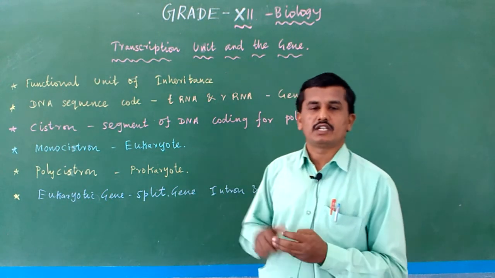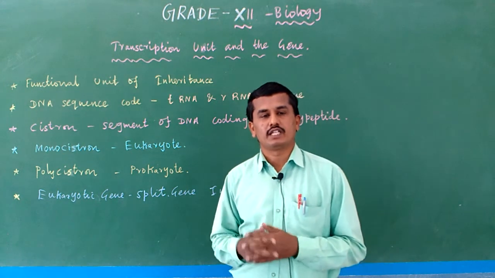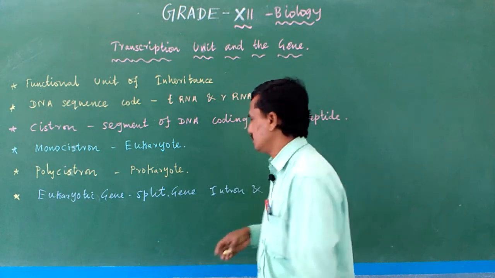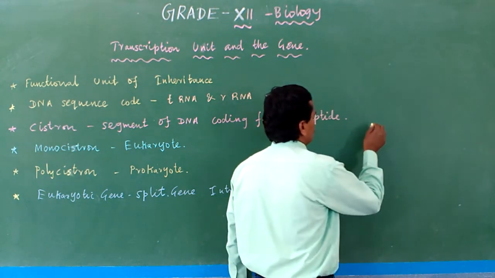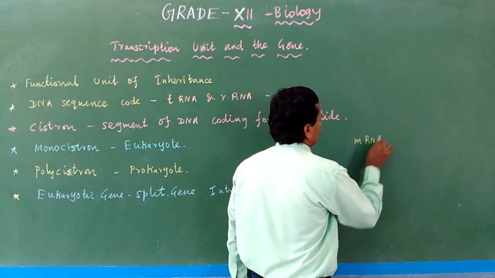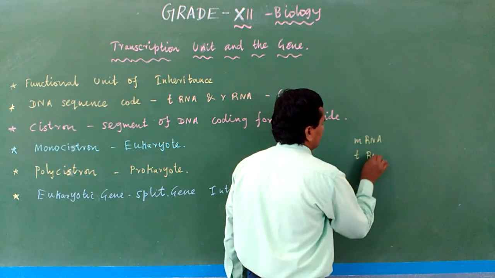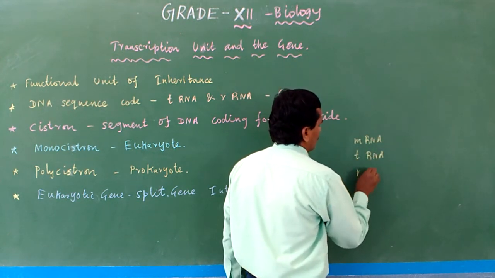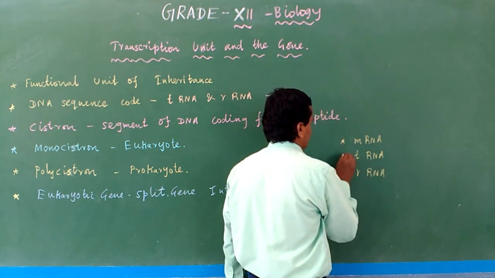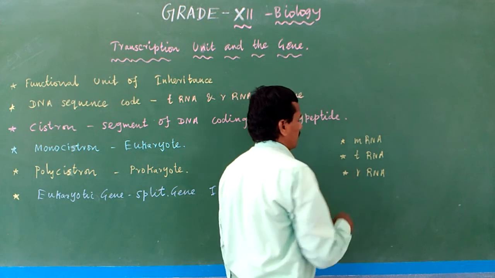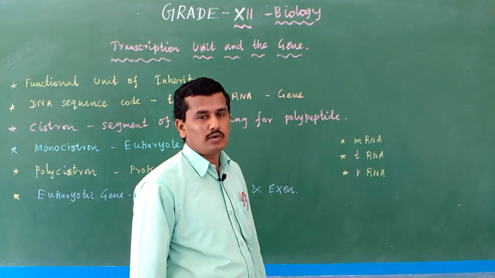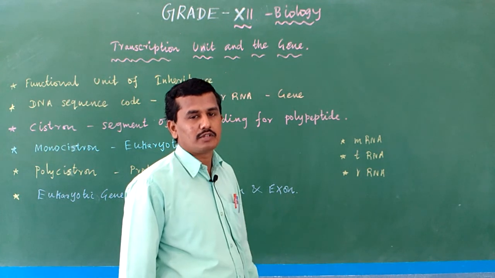Transcription is nothing but the formation of mRNA, the formation of RNA. Maybe we know that RNA is divided into some types like mRNA, tRNA and rRNA. The three RNAs are present: mRNA, messenger RNA, and tRNA, transfer RNA, and then rRNA, ribosomal RNA. The three RNAs present in the cell.